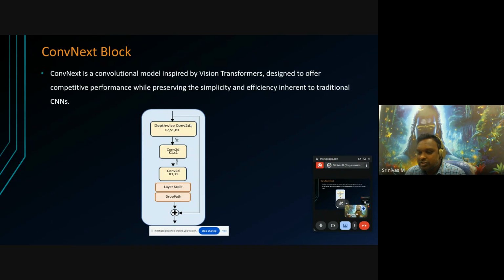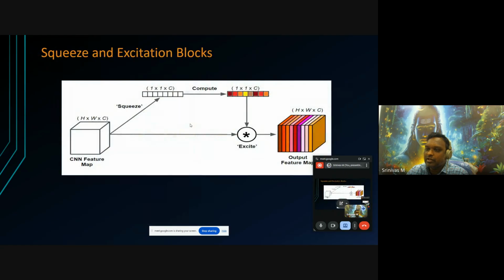With depth-wise convolutions, each channel has its own filter only, a kind of attention. So the number of parameters will be reduced compared to normal convolution, and the computation cost will be reduced.